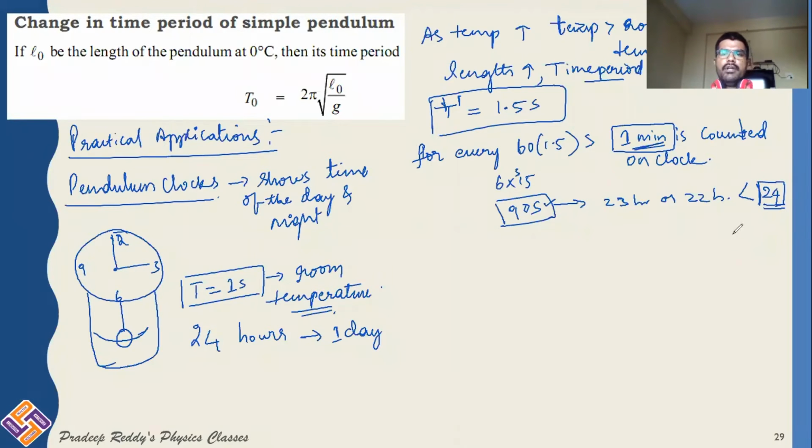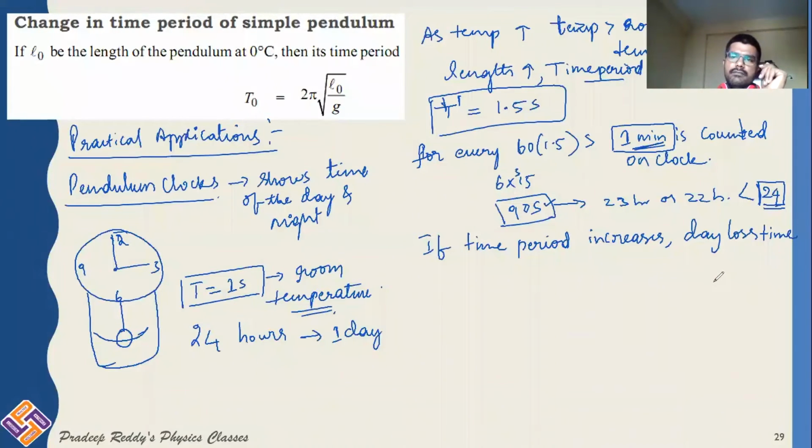Right? Therefore, what is happening if the time period is increased? If time period increases, the day loses time. So 1 day will be completed in only 23 hours.